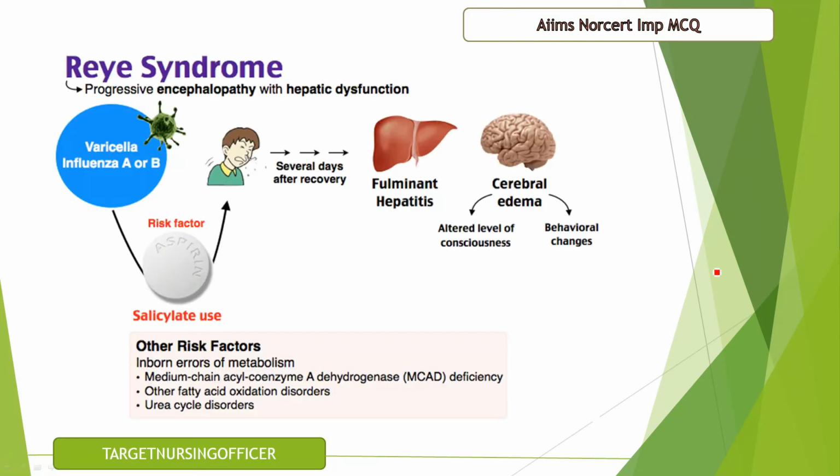Here you can see that especially when adolescents take salicylates, first the symptoms will subside. Then several days after recovery, they may experience fulminant hepatitis and cerebral edema. And finally, that will progress to encephalopathy with hepatic dysfunction.